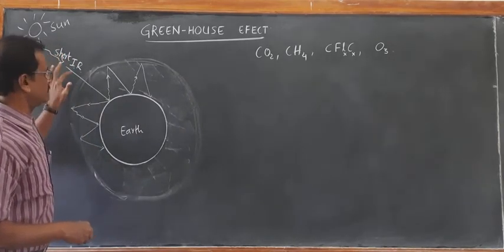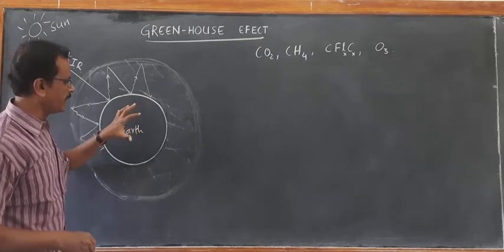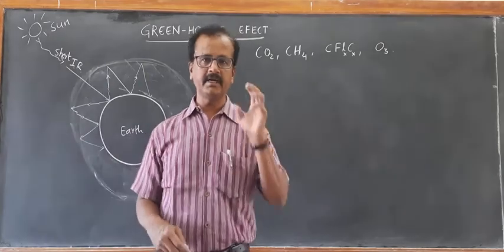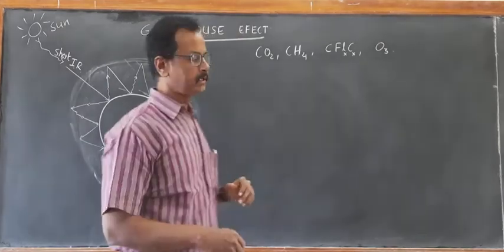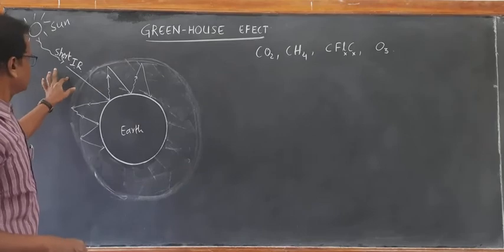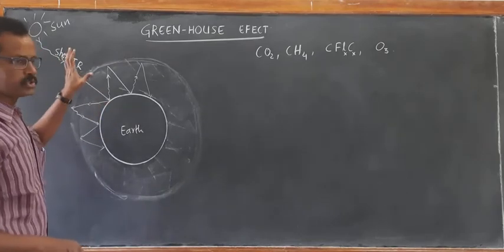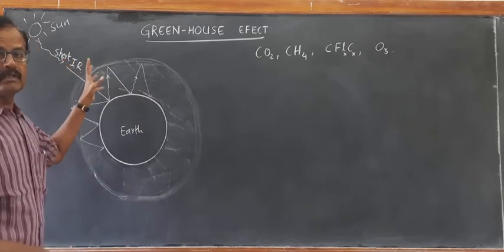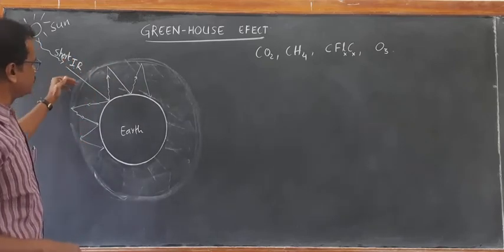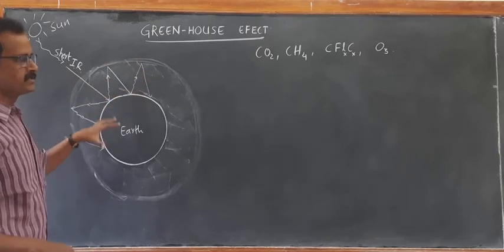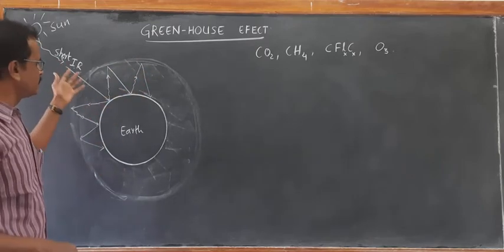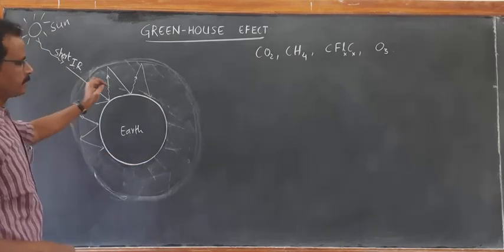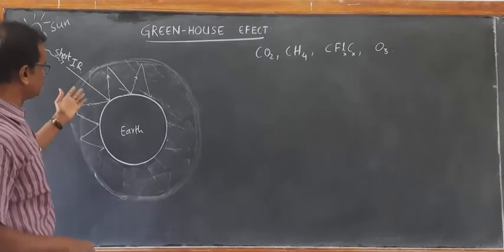Now, the radiation that is received, which is causing the heating effect of the Earth, is mainly infrared radiation. As I have said, infrared radiation is the heat causing radiation. When this radiation reaches the Earth, it is usually short wavelength infrared radiation, which can very easily pass through all this mixture of gases. It can even pass through the clouds also.